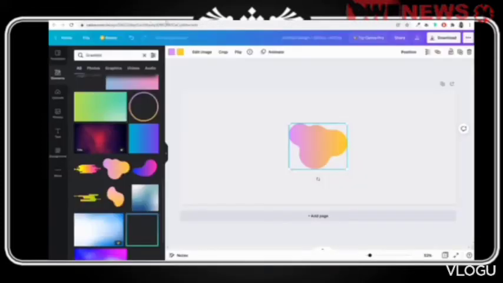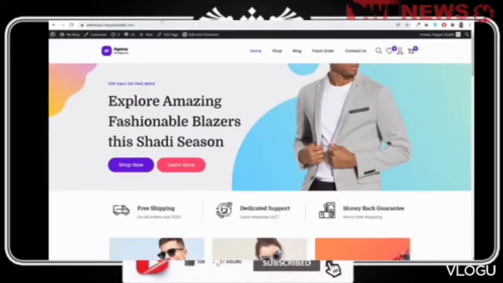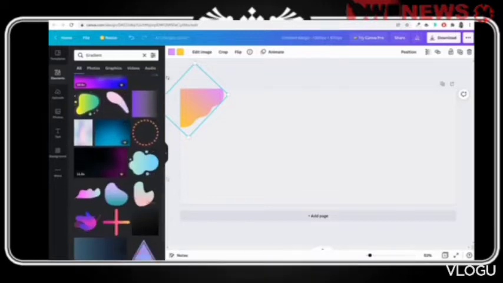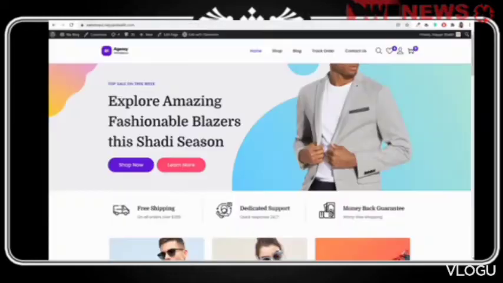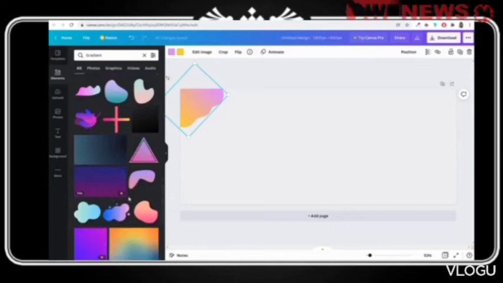Now I've done one thing. I've just rotated this a little bit like this easily, and then brought it over here like this. You can see same thing. Now for the second one, which is given at the right hand side, this big one, let's scroll down. Let me show you that thing as well. Now I'm just doing the settings that I've done on my website. You don't have to follow the same steps and all. You can select any other shape you want.